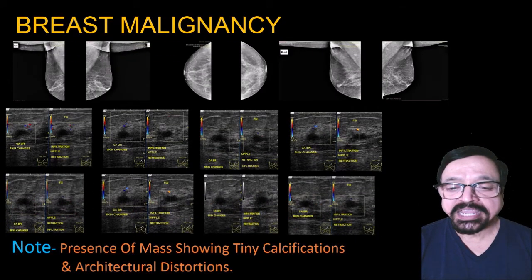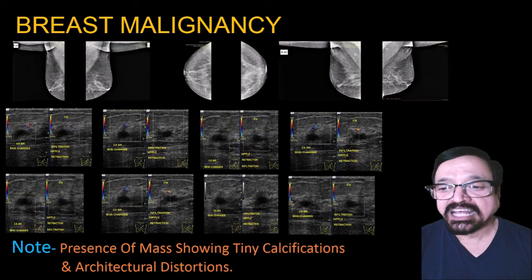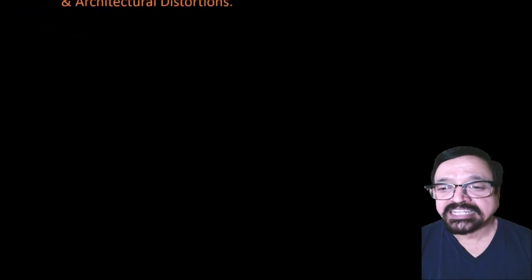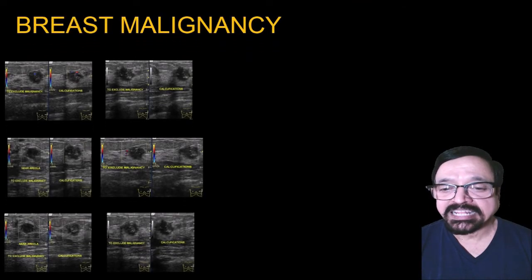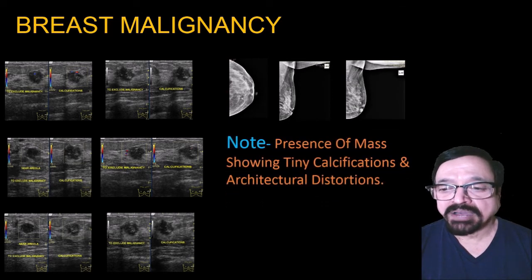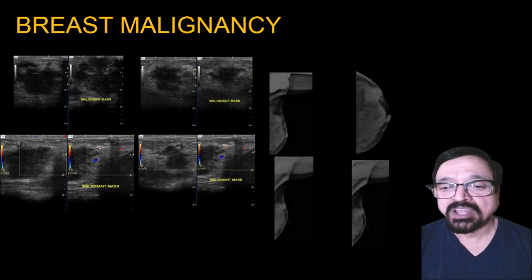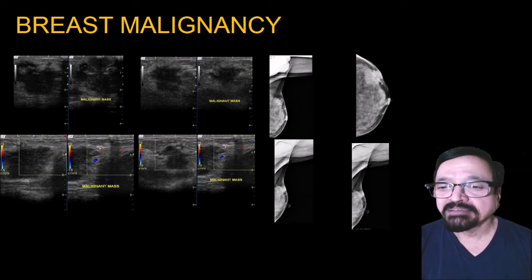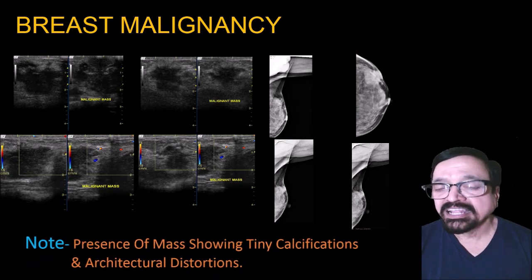Now again here we are showing presence of a mass showing tiny calcification and architectural distortion. Different cases, the pathology is the same, that is breast malignancy. Again here one more case of a similar mass, tiny calcification, architectural distortion. This was subsequently proved to be a malignancy. Our role is to tell the clinician whether malignancy is there or not, whether the biopsy should be done or not, or whether the patient should be kept on follow-up. All these things will be decided by the radiological appearances, that is the combination of mammography and sonography.